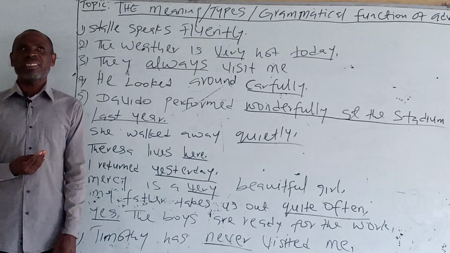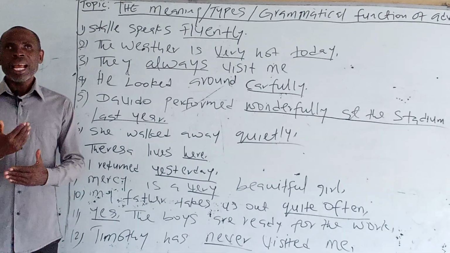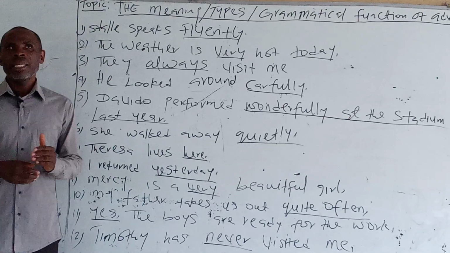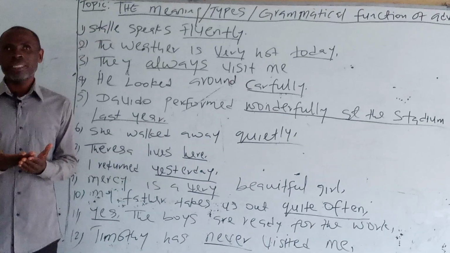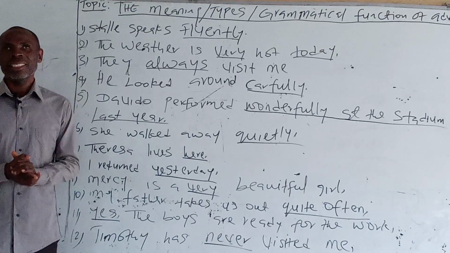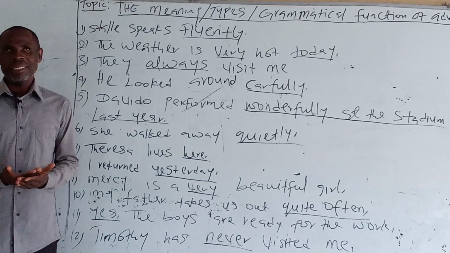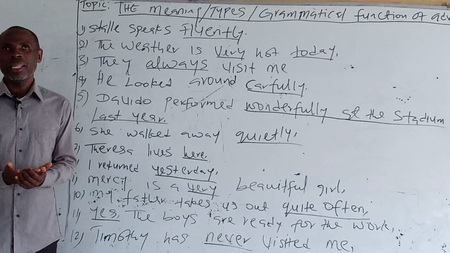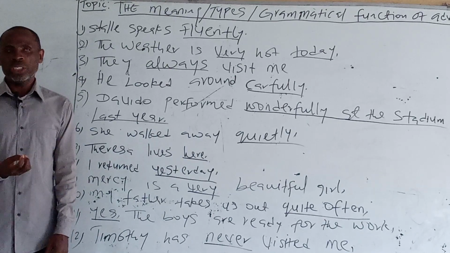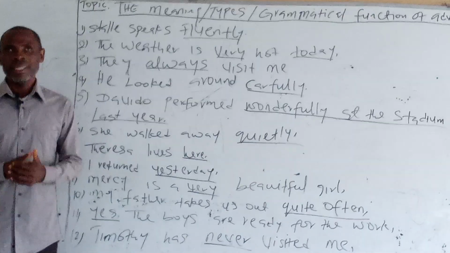Now, let's look at adverbs of affirmation. Adverbs of affirmation affirm a statement or something. They confirm something. For instance, yes, surely, definitely, really. These are all adverbs of affirmation. Yes, the boys are ready for the work.